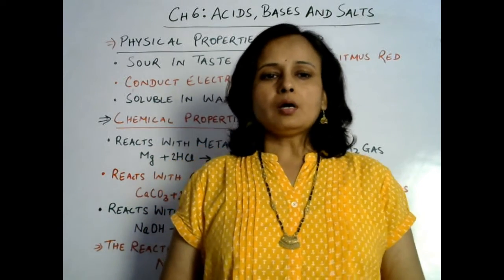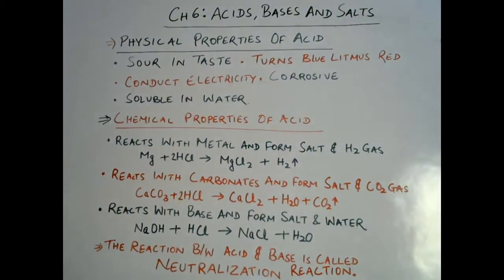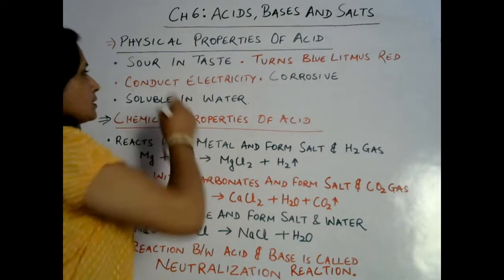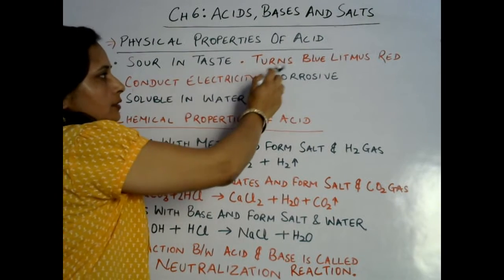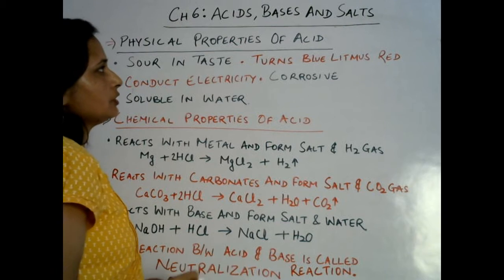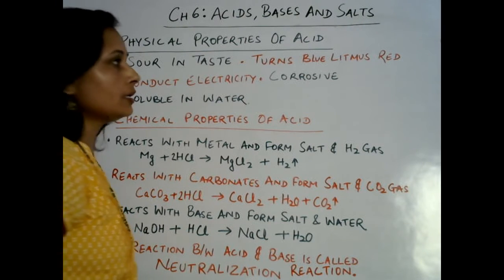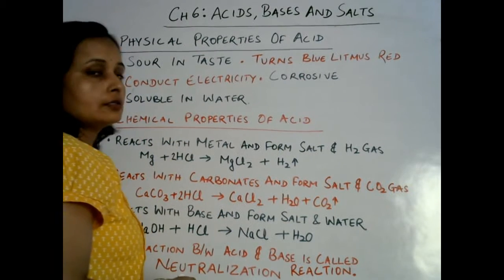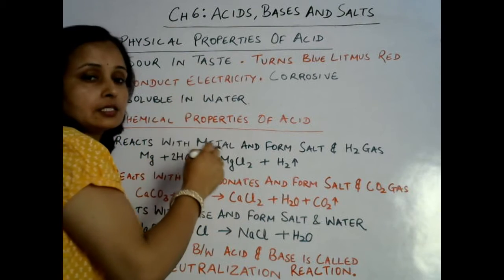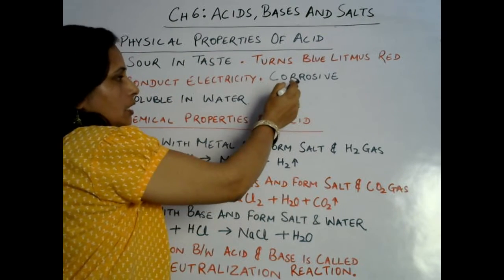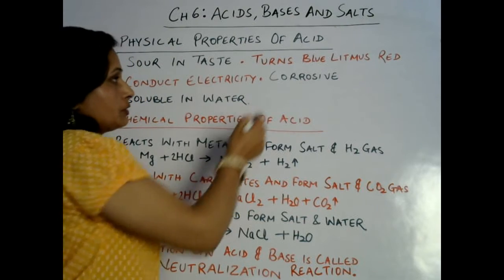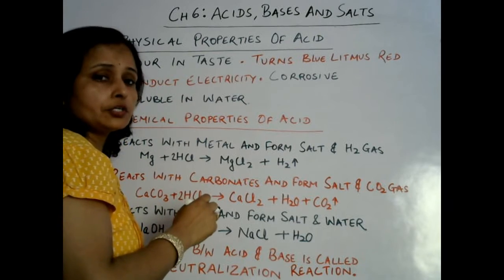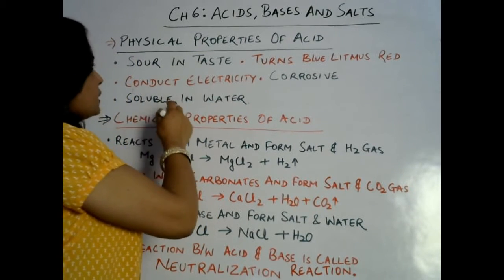Let us know about the physical properties of acid. We already discussed in the first video that the taste of acid is sour, and in the second video we discussed that it turns blue litmus into red. Next, it is a good conductor of electricity. It is corrosive in nature, that means it damages so many substances, and it is water soluble. These are the physical properties of acid.